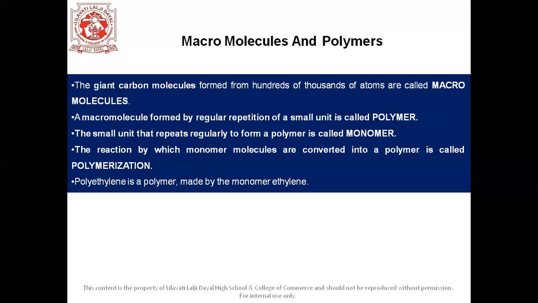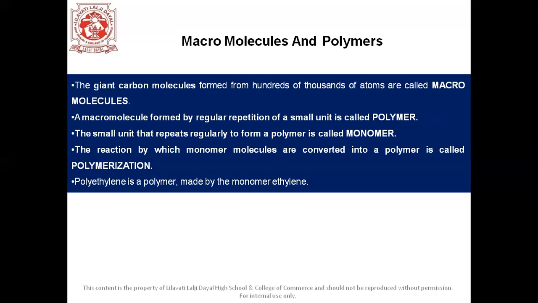The reaction by which monomer molecules are converted into a polymer is called polymerization.